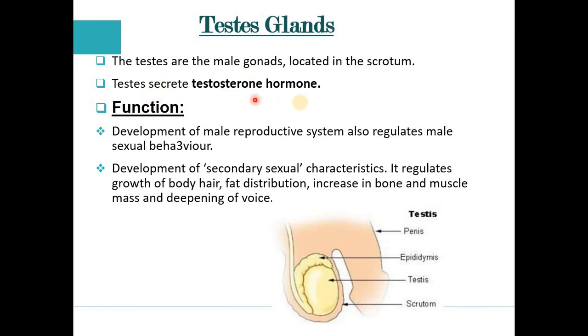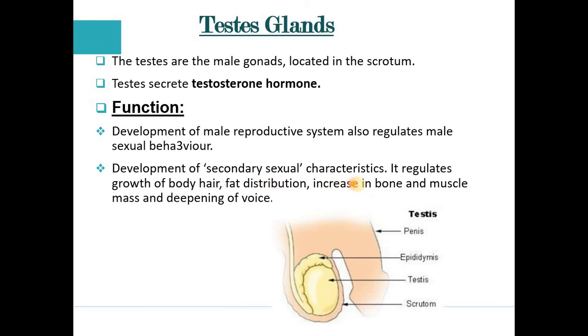Testis secretes the testosterone hormone. The function of testosterone is that it helps in the development of the male reproductive system and also regulates male sexual behavior. Very simple: developing the male reproductive system, also regulating the sexual behavior. And the second point, it helps in the development of secondary sexual characteristics. What are the secondary sexual characteristics?